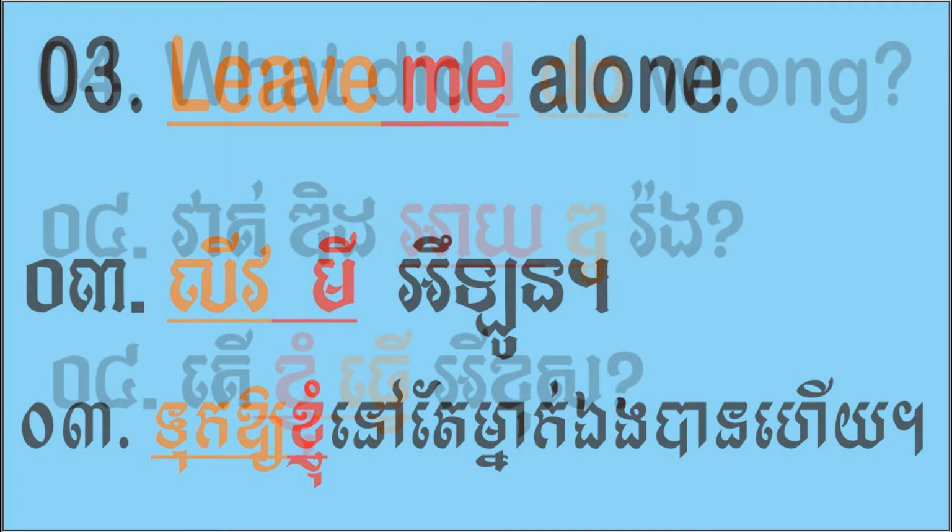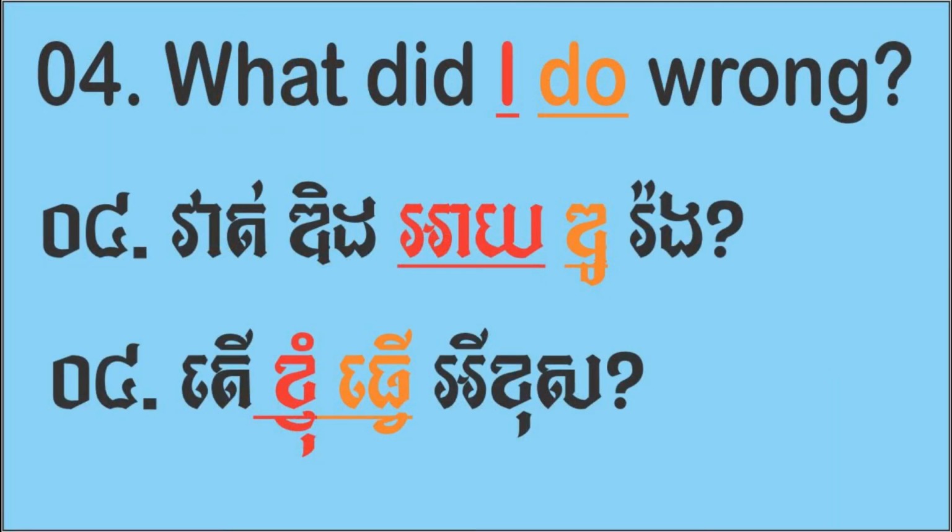Number 4, what did I do wrong? Look at the verb. I stands before the verb do. Did is a verb too, but it's an auxiliary verb, okay.